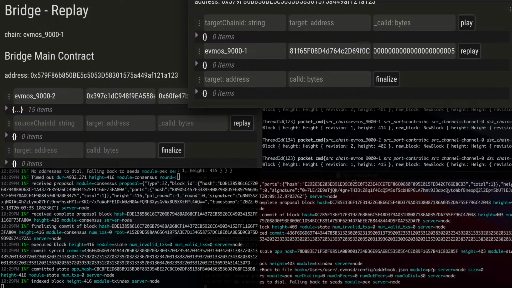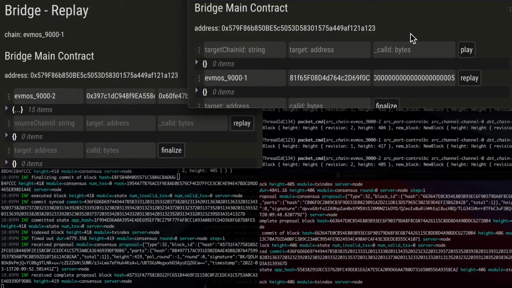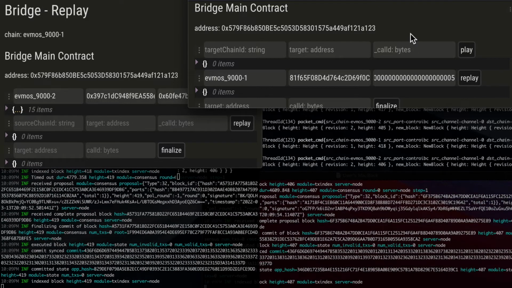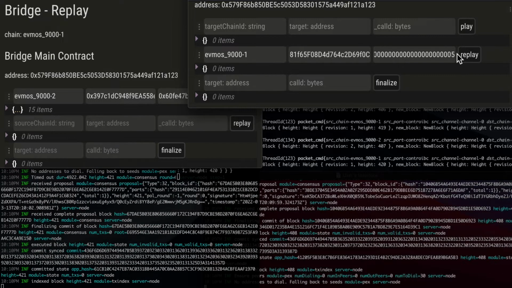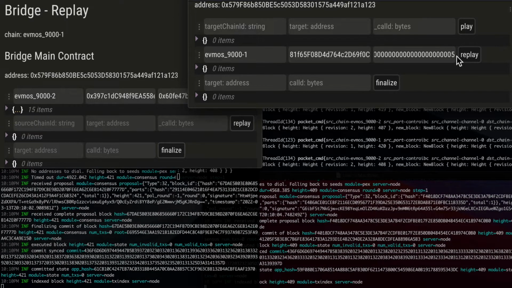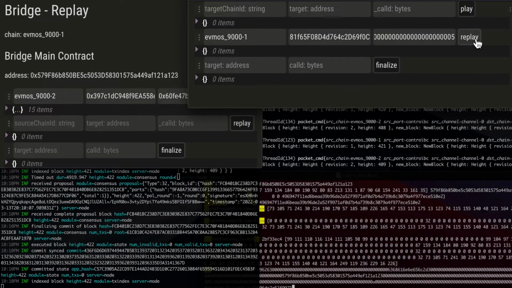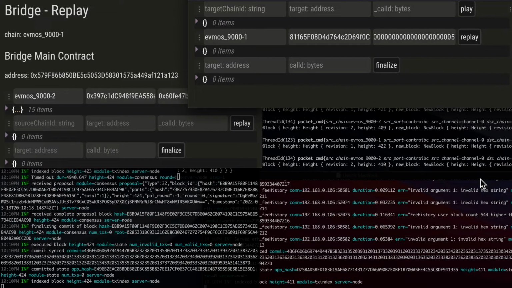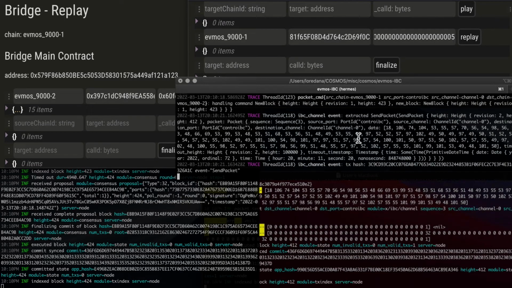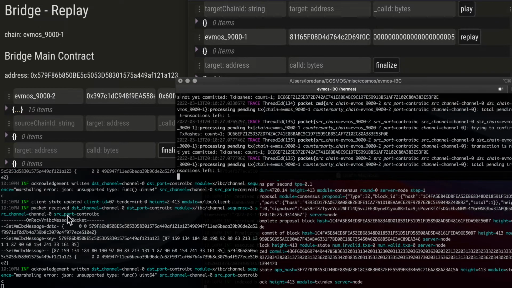What the replay transaction does: the bridge contract from the second chain checks the IBC messages that it has received, gets the state hash, and compares it with the state hash computed from the previous test contract state hash and this new call data. If they match, it applies the call data to the target contract and sends back another IBC message to the first chain. So let's do this transaction. And we'll see Hermes picking up the message here, and we should see it being received by the first chain here.